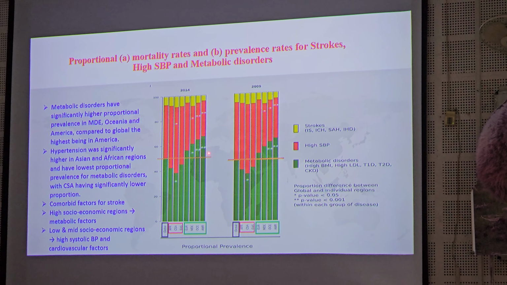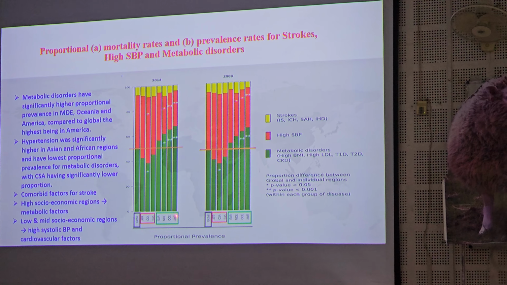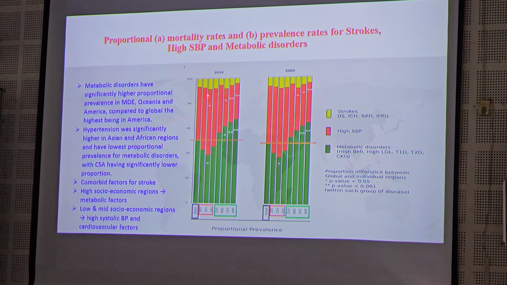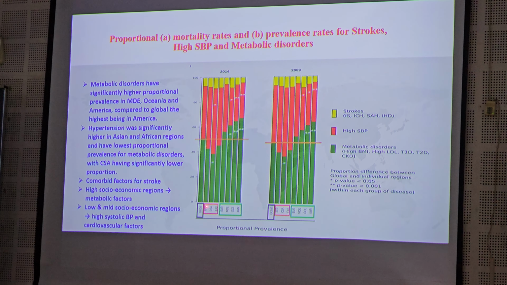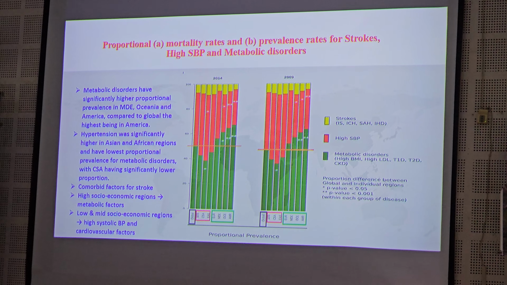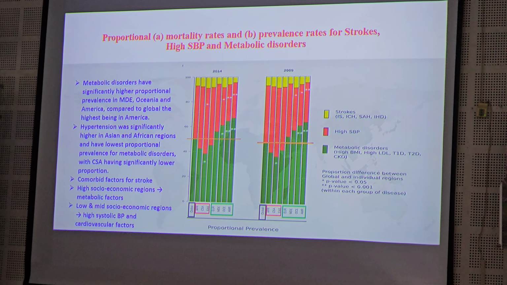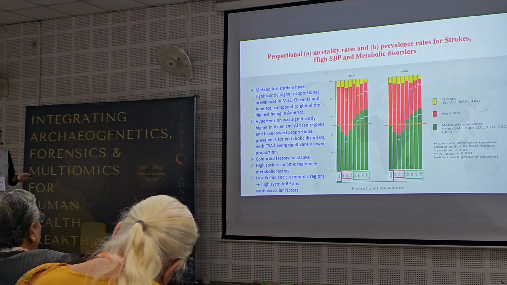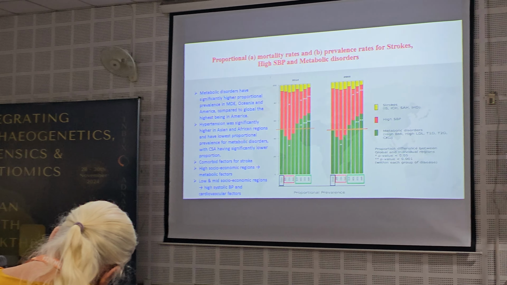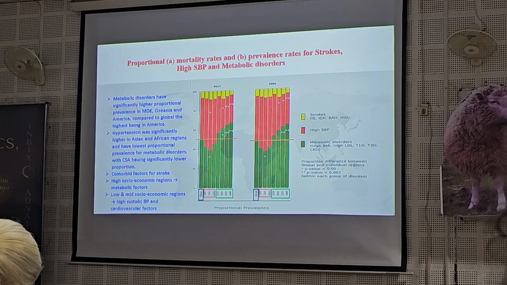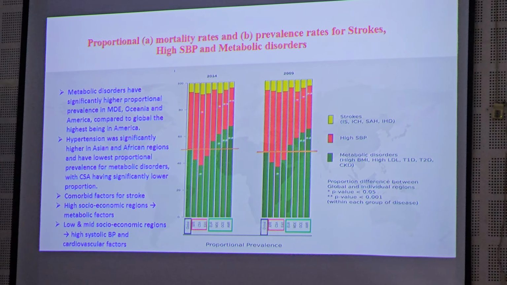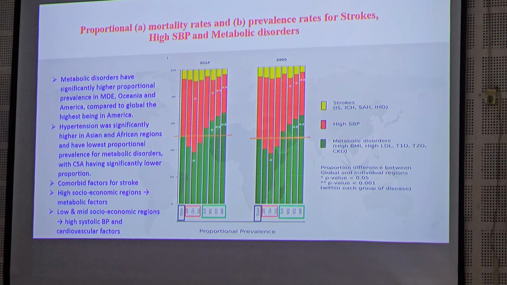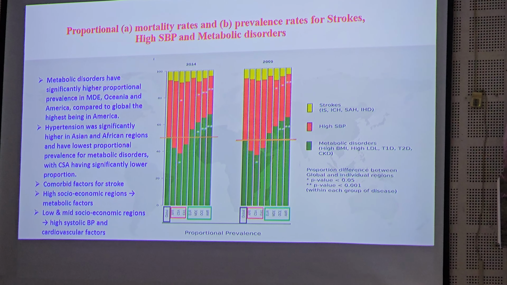You can see that the metabolic drivers are more prominent in the US, Mediterranean and European countries, whereas hypertension is the major driver in India and East Asia and Central and South Asia. So when I group all these comorbid conditions across all these countries and continents, you can see that the drivers for the US and India are quite distinctly different. If this is true, we always blame that India is the diabetic capital. Now you can say that India may not be the real diabetic capital. There might be some other countries.